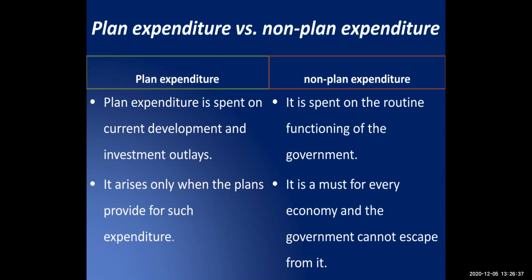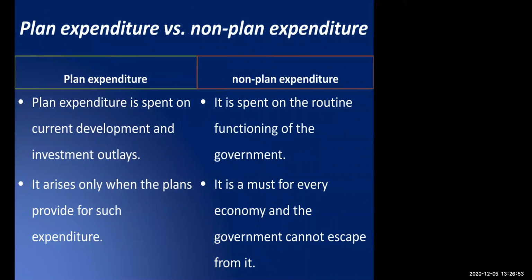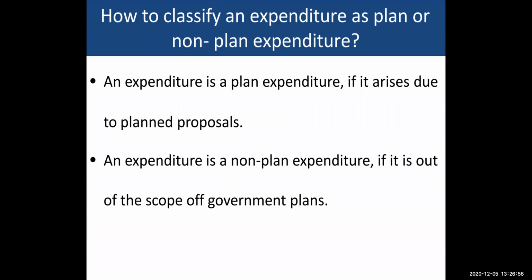So it is a must for every economy, and the government cannot escape from non-plan expenditure because these are the routine day-to-day functioning of the government expenditure. Whereas planned expenditure arises only when the plan provides for such expenditure. Now, how to classify whether your expenditure is planned or non-planned expenditure? So any expenditure is a planned expenditure if it arises due to a planned proposal, wherein planning is already done in advance. Whereas an expenditure is non-planned expenditure if it is out of the scope of the government plan.